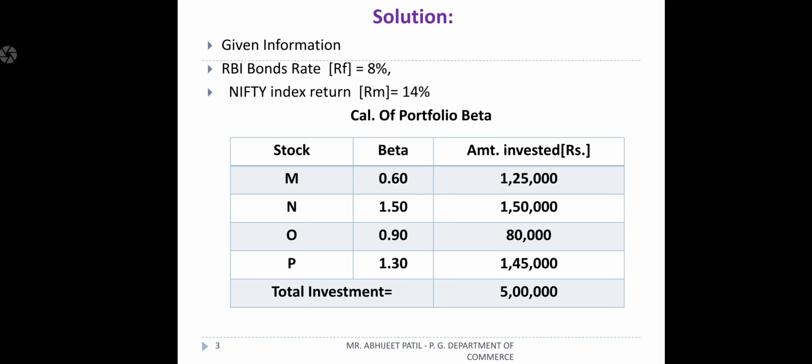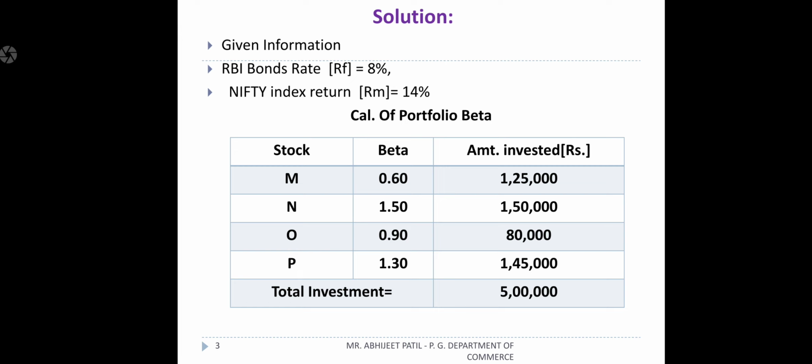One problem may take the RBI bond rate, one problem may take treasury bills, one problem may take government security rates. A 0% risk rate of return is nothing but your RF value only. So whatever name they give, treasury bill rate, RBI rate, government security rate, it is the same thing, related to your RF value only, that is 8%.